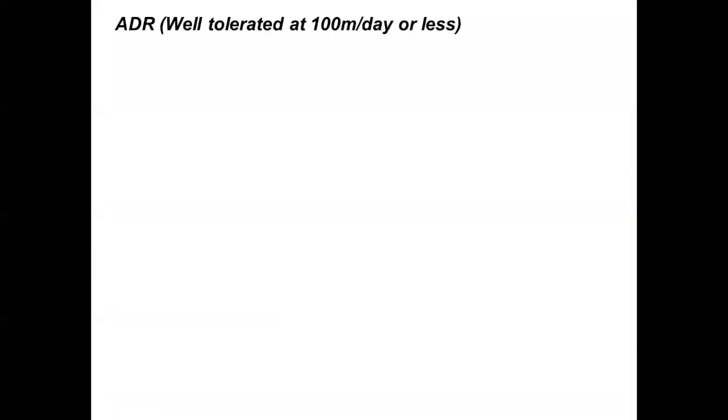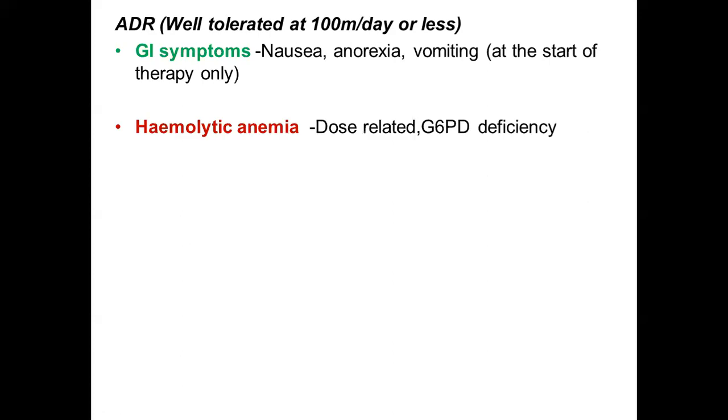Now we'll see the adverse drug reactions. It is usually a well-tolerated drug at doses of 100 milligrams per day or less. This is the usual dose which is included in the treatment regimens of leprosy. The symptoms which can occur at the beginning are GI symptoms like nausea, anorexia, and vomiting. These are only present in the beginning and later on they disappear.